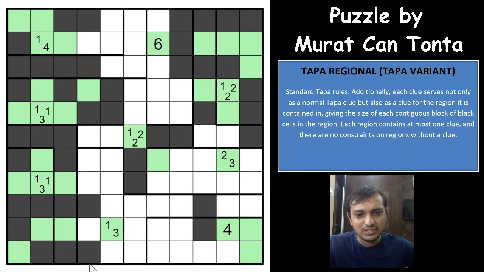So what happens here is that this region will have 1 more shaded cell, this region will also have 1 more shaded cell, and it can only be a 3 clue now, because if you have separately shaded cells, you will have 3 clue here and 3 clue here to fulfill for the region, which is not possible, and you will have 3 clues connecting both of these regions, and there is no way that this group of shaded cell can go out now, which means that this would have to be shaded.